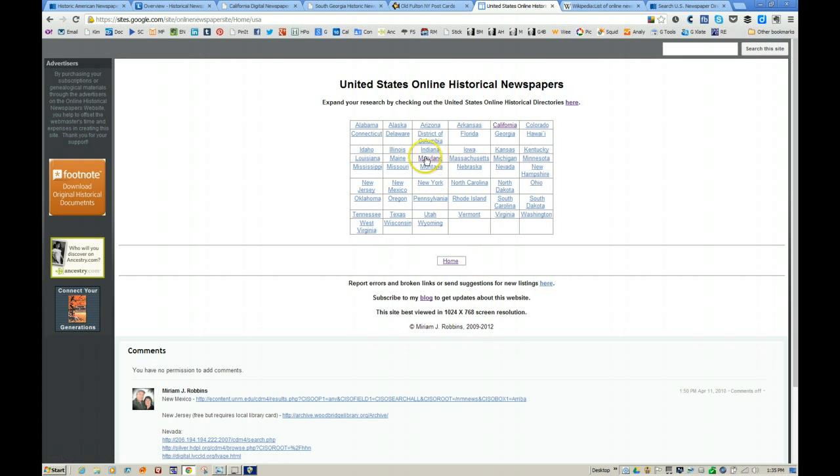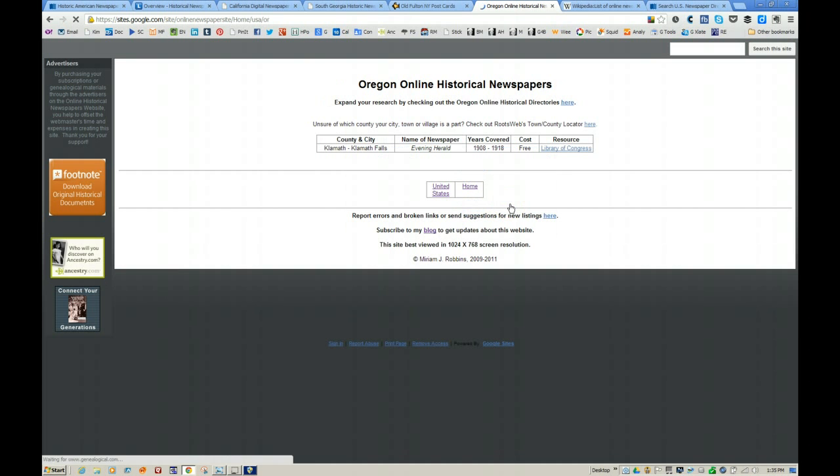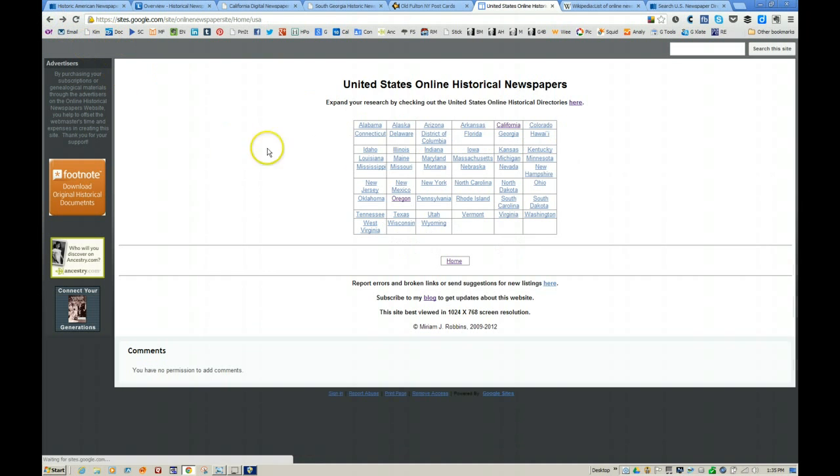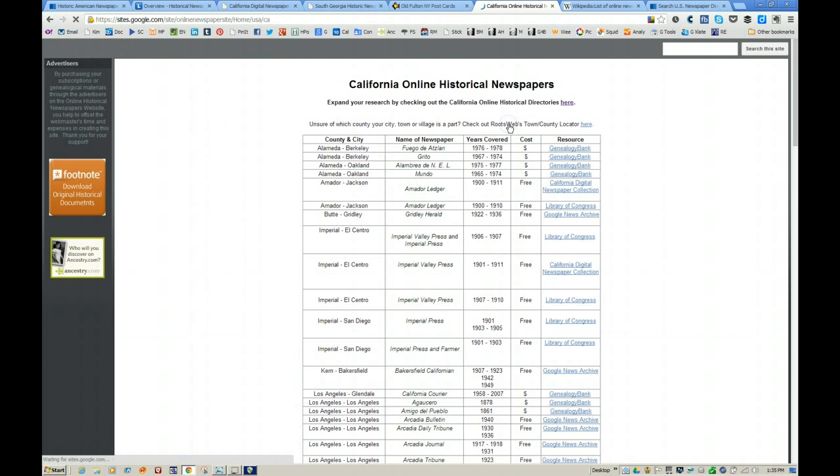She's got it by state. Let's look at Oregon. In this case, there is only one particular result. Let's look at California. As you can see, she's got it broken down by county and city.